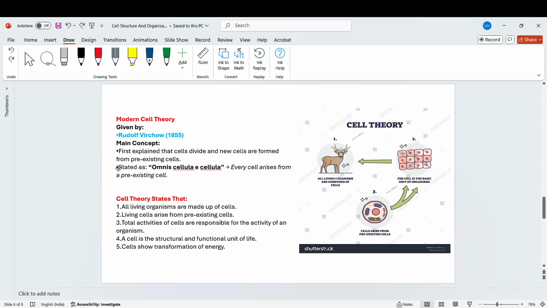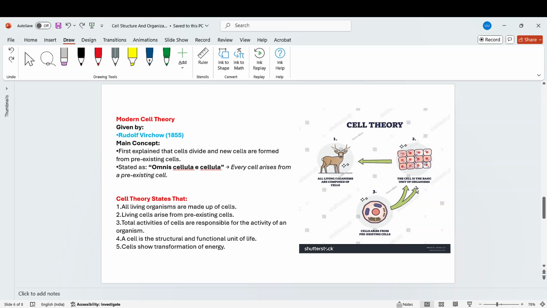So he basically stated that omnis cellula e cellula. That means every cell arises from a pre-existing cell, meaning newly formed daughter cells arise or are formed from their parent cell. All you can see in these images, in short, shows what the cell theory is saying. So basically, cells arise from pre-existing cells.